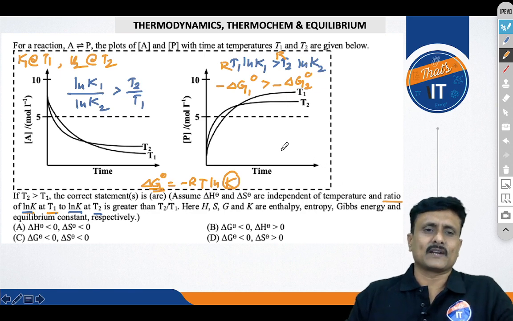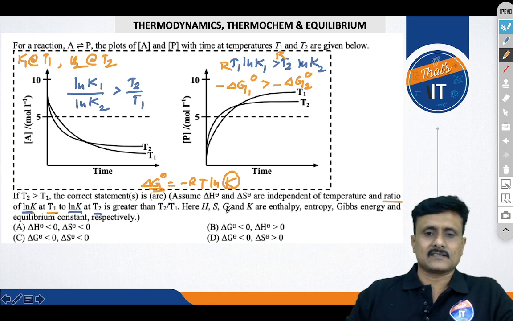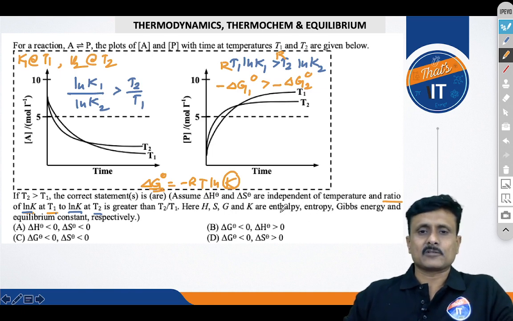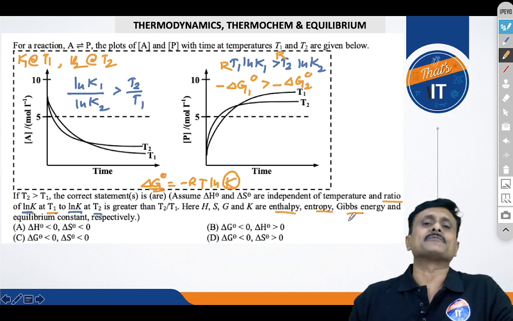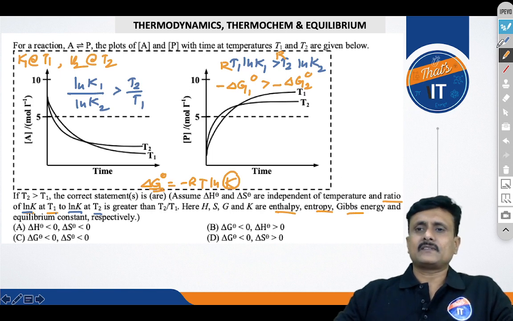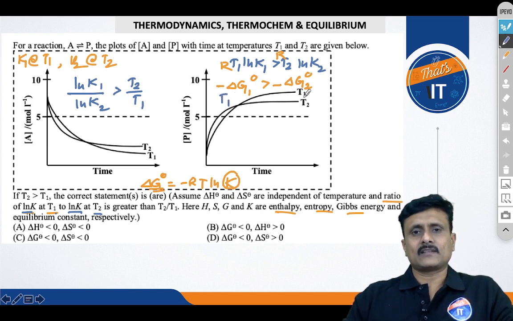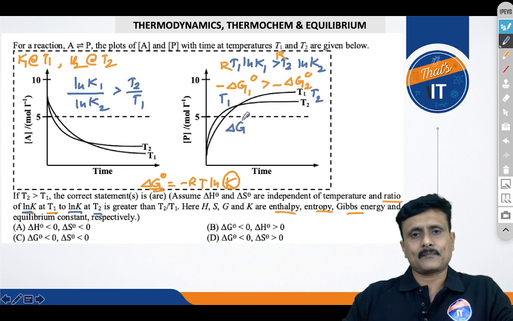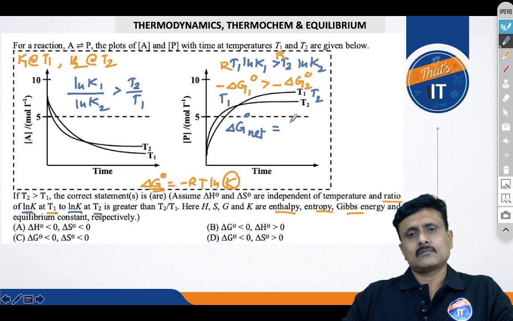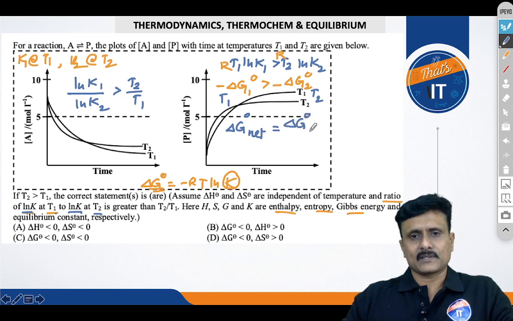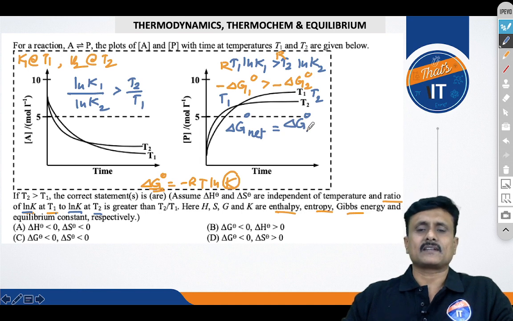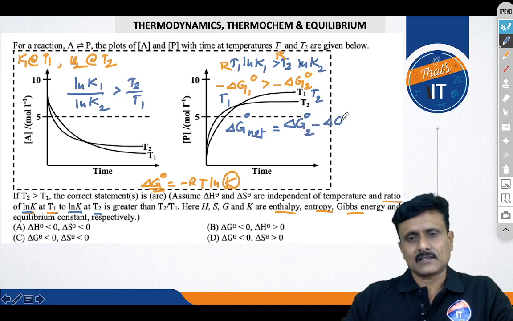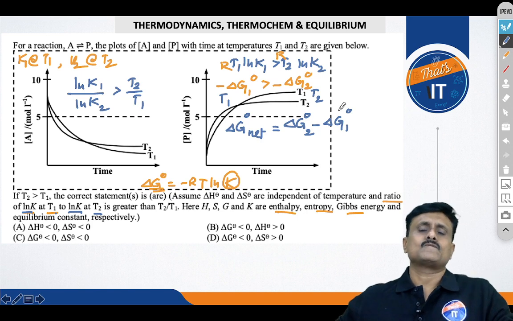Alright, so we are talking about two conditions, T1 and T2, and we are talking about the changes, right? The statement is related to the changes in enthalpy, entropy and Gibbs free energy. Now this is the value at T1 and this is the value at T2, and you know that delta G naught net equals delta G naught at higher temperature minus that at lower temperature. You can see these values, right?